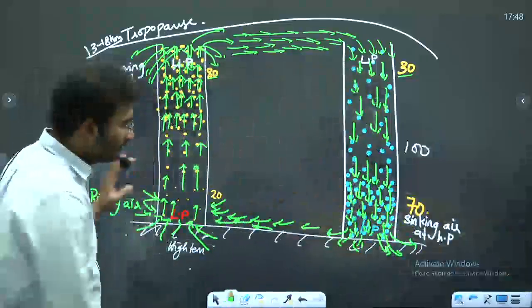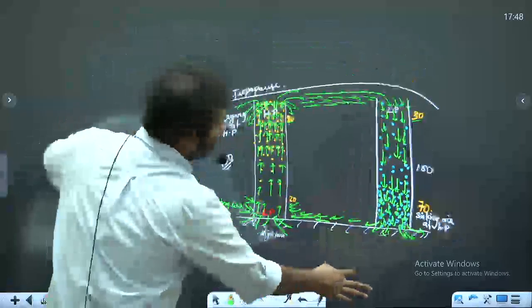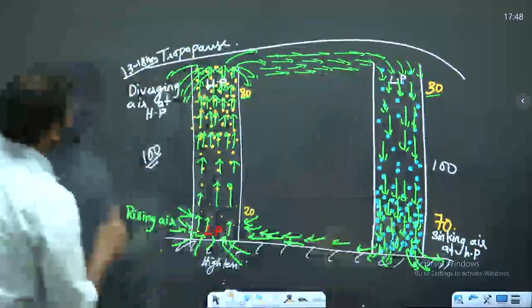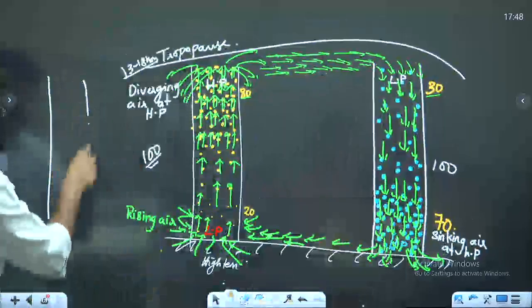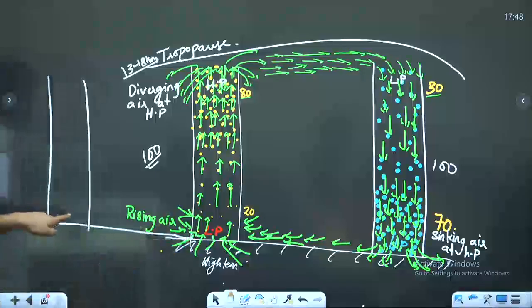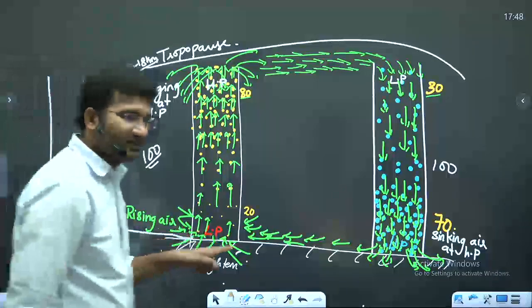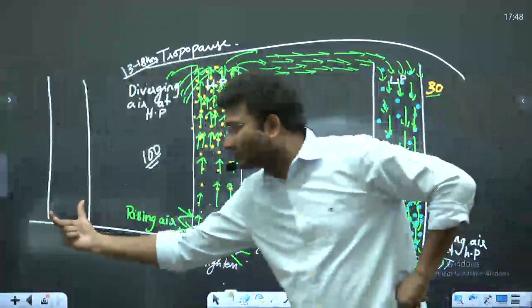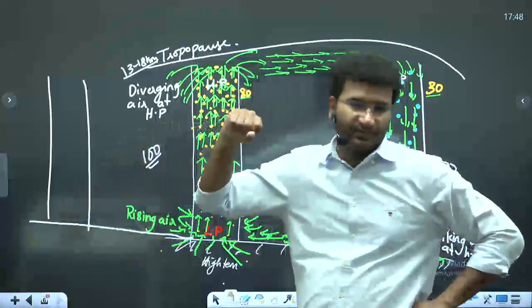High pressure. And see, if I take up one more column here, just imagine that I'm going to draw one more column here. What will be the pressure here? Basically, this low pressure is low in comparison to this and also in comparison to this particular column, right?